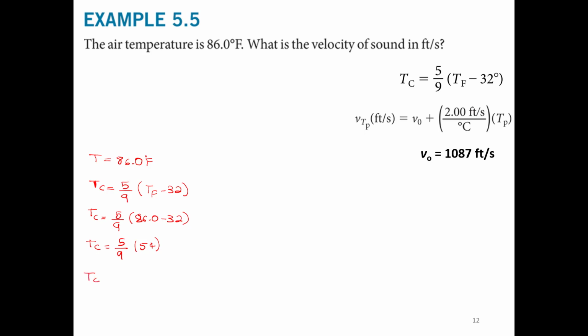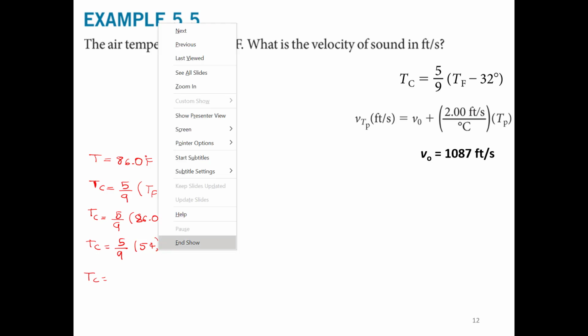And here you can solve it however you like. You can multiply 54 by 5 and then divide by 9. Or you can divide 54 by 9, which is 6, and 6 times 5 is 30. Then it's up to you how you want to solve this problem.